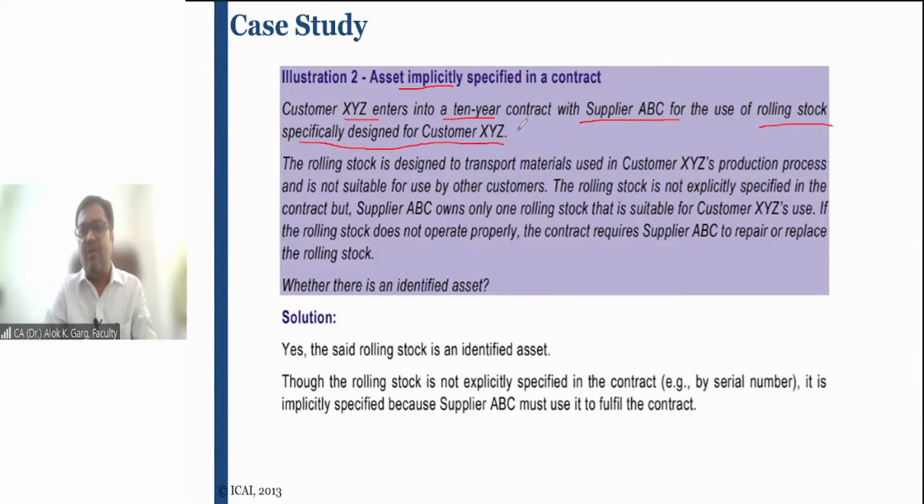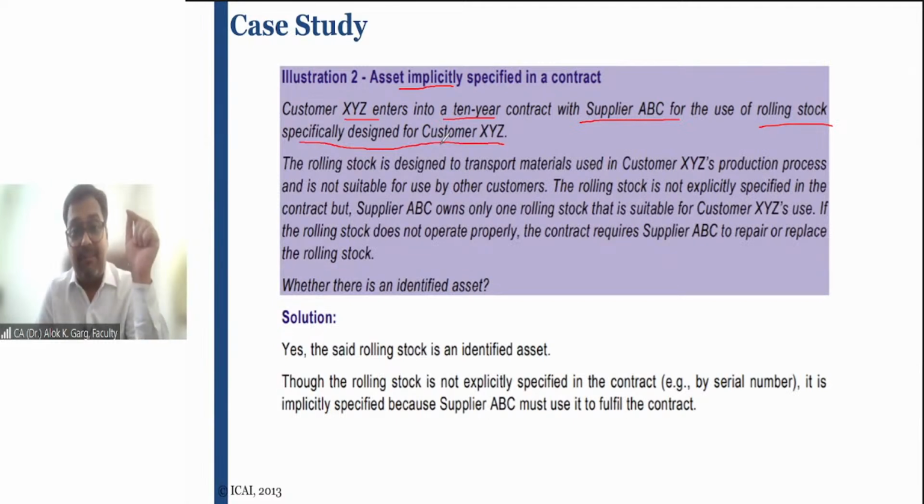Rolling stock means basically coaches, or a lorry to transport material. The lease period is 10 years. Supplier ABC means the lessor, who is supplying the asset. Let's consider this as a coach or a bus, and this is specifically designed for customer XYZ.